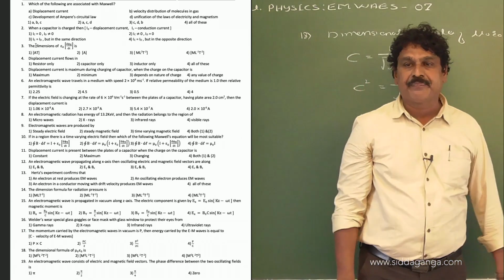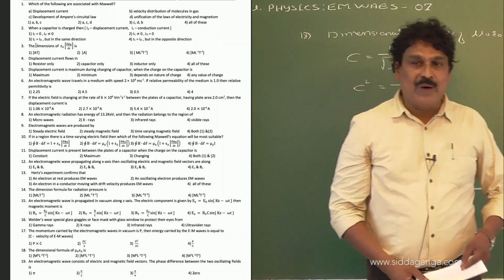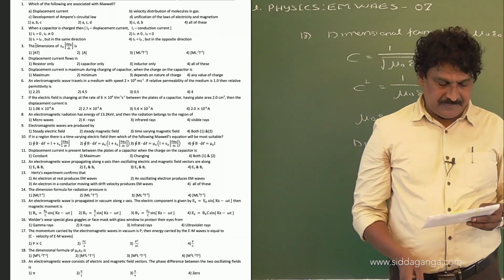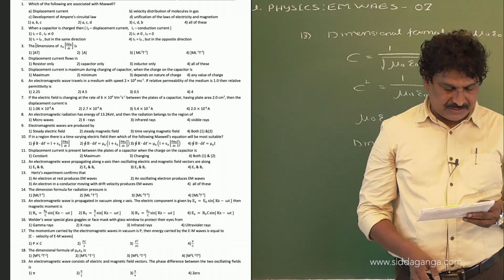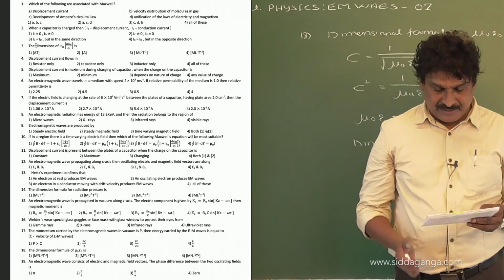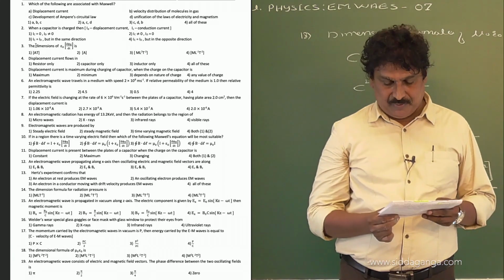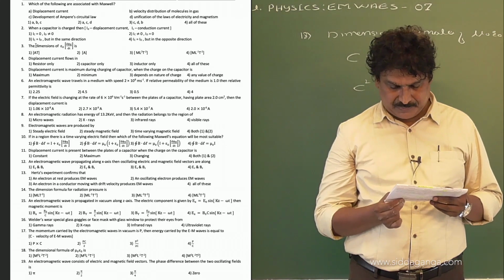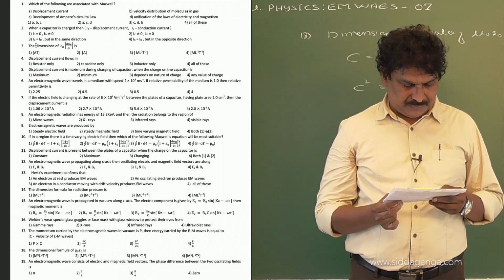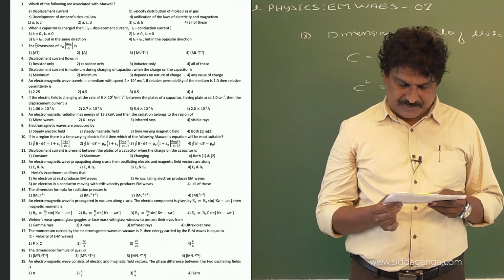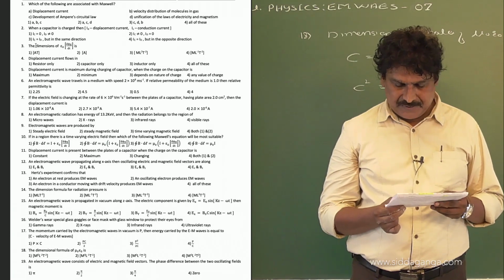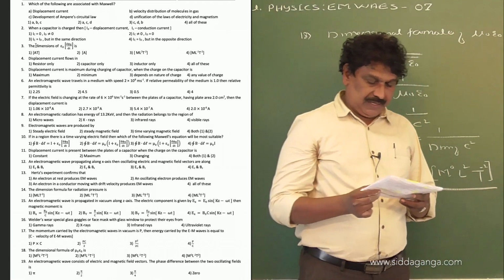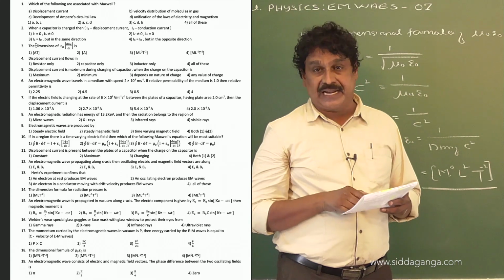But observe here, option number 1 and option number 4 are the same, M0 L minus 2 T minus 2. That means here no option is correct.